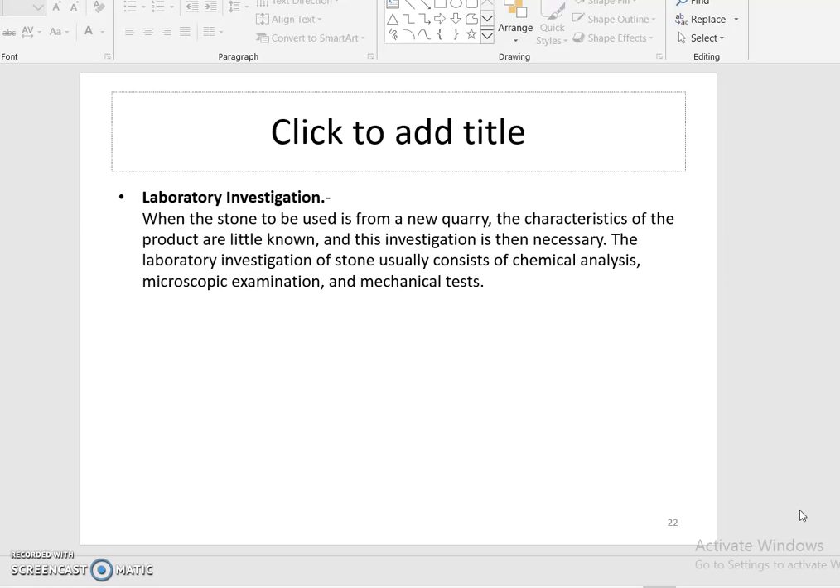So, the laboratory investigation. When the stone to be used is from a new quarry, the characteristics of the product are little known, and this investigation is then necessary. The laboratory investigation of stone usually consists of chemical analysis, microscopic examination, and mechanical tests.